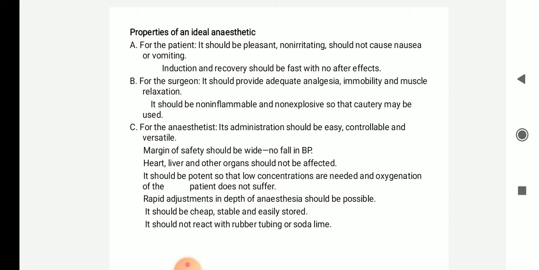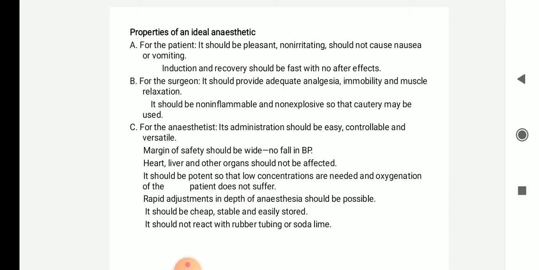So first thing, in case of patients, the general anesthetic applied should be a pleasant one. So it should not create any irritating thing. It should be non-irritating. It should not cause nausea or vomiting. Nausea means a sensation of vomiting. Vomiting means the act of vomiting. Next, the induction and recovery should be fast with no after effects. So the induction of the anesthesia and its recovery should be very fast without any effects produced in the